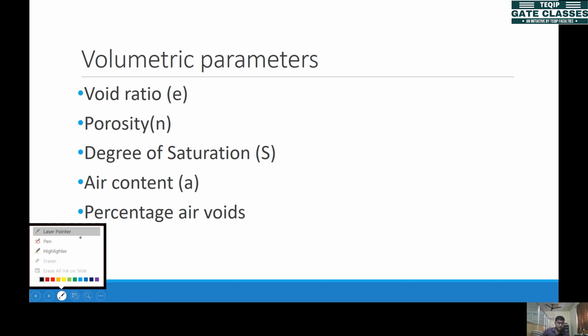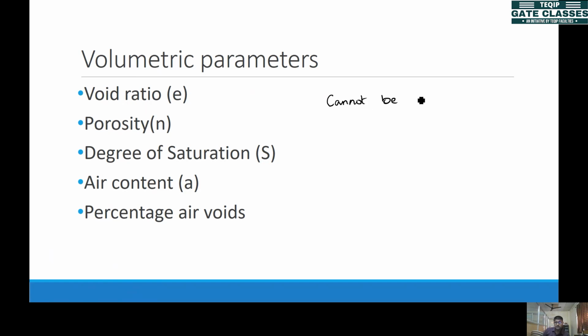One more thing here is that these volumetric parameters cannot be measured directly. You do some other tests like consolidation or compression testing, and from that test you find out these parameters, but not directly. We'll discuss all these parameters one by one.